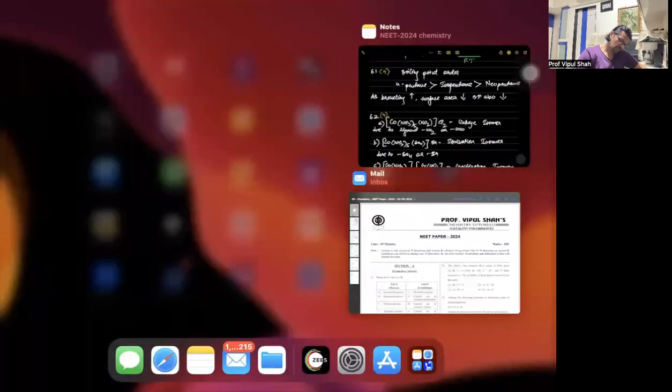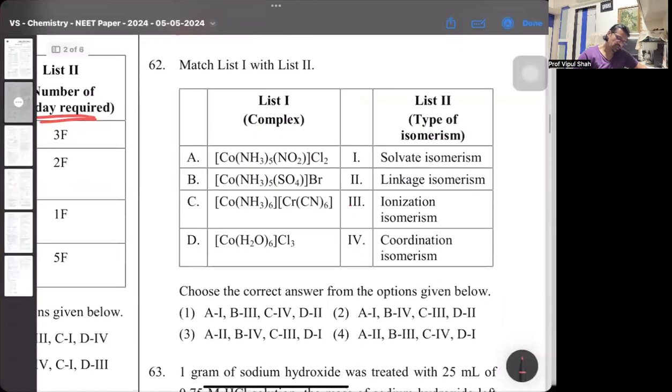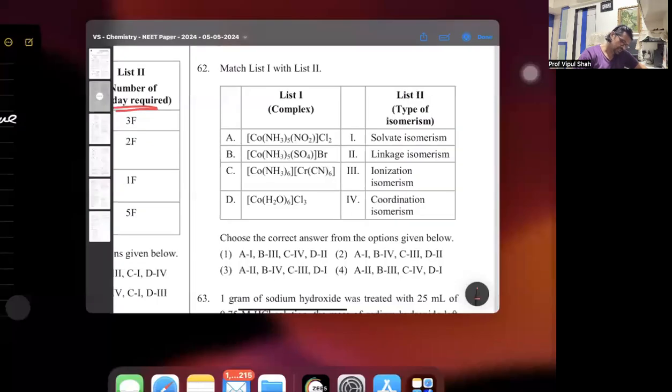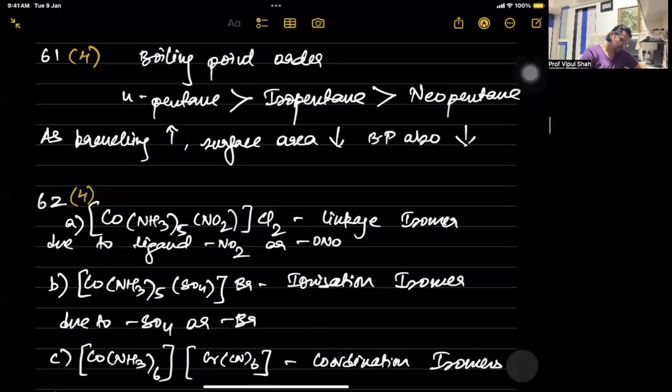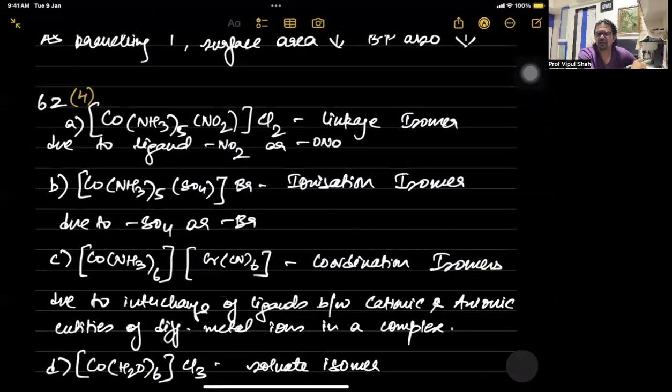Then 62 here, you have to match with respect to the different isomers. Have a look at this now. What does it say? The 62nd one. The first one, that's a linkage isomer due to the ligand. NO2 is an ambidentate ligand, so it can be written as ONO, that is the nitrito group, or NO2, which is the nitro group.